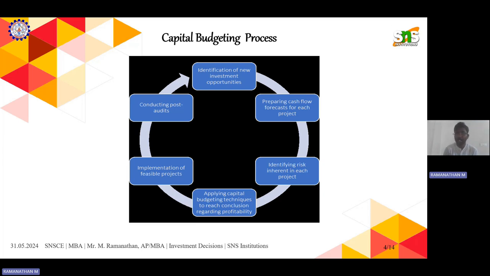After identifying the new investment options in business as well as in investment, the next step is preparing cash flow and forecasting for each project.